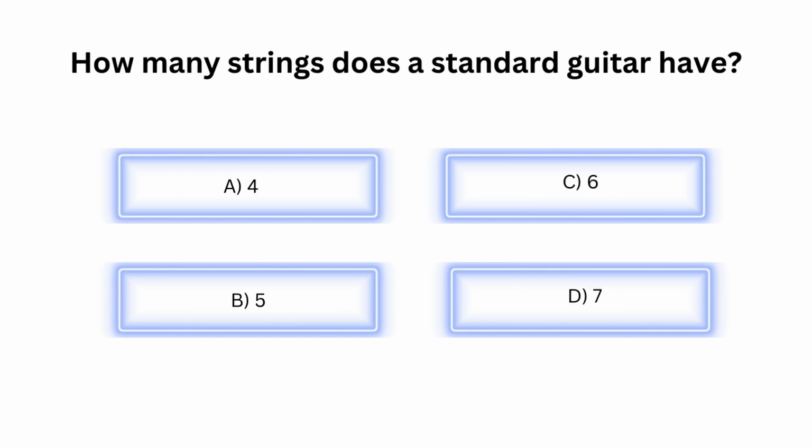How many strings does a standard guitar have? A. 4. B. 5. C. 6. D. 7.